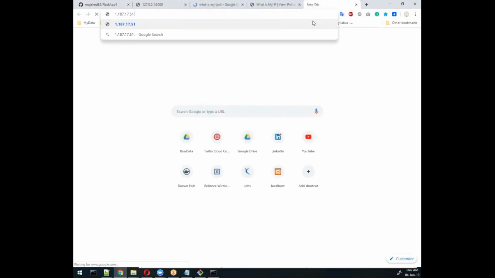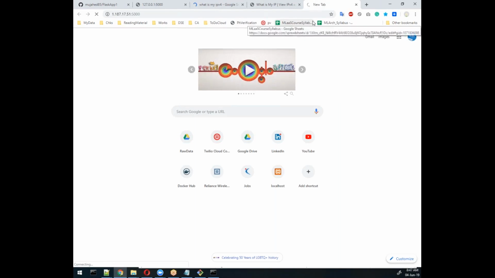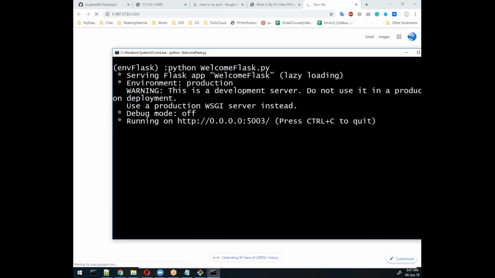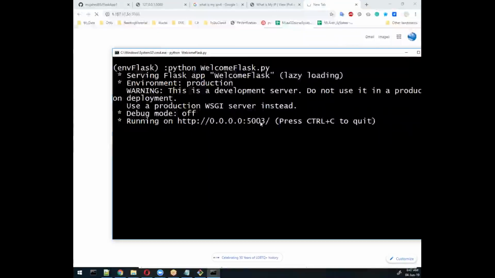Colon 5000, how you can access. Oh, sorry, 5003. We tried port 5003 because here it is 5003, right? So if this is my IP address, I can access.